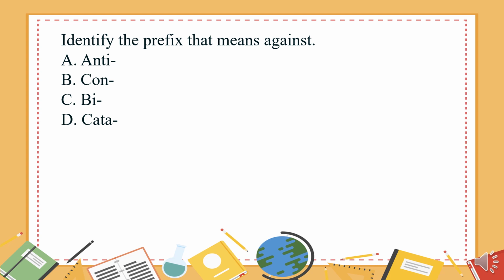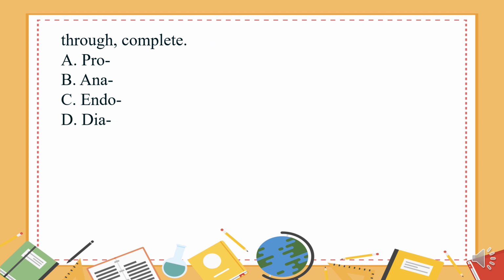Identify the prefix that means against. A. Anti. B. Con. C. Dia. D. Kata. The answer is A. Anti. Through, complete. A. Pro. B. Ana.